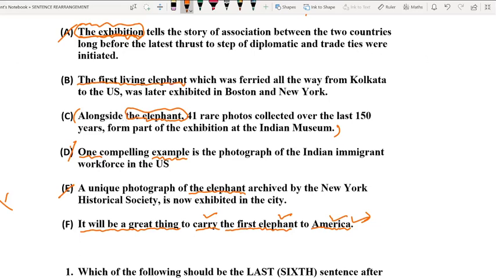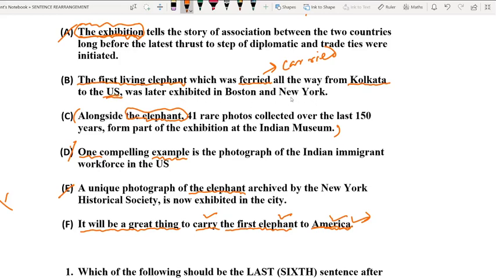B. The first living elephant which was ferried. Ferried means travelled, or it is synonymous with the word carried. All the way from Kolkata to the US. US, all of you know, America, right? I was just telling you a few minutes back that the place to which the elephant was carried has been mentioned here. But now we got another important piece of information: the elephant was carried from Kolkata to America, was later exhibited in Boston and New York.